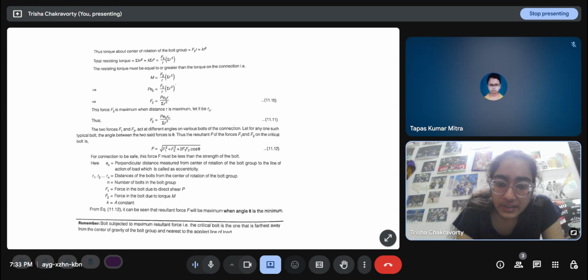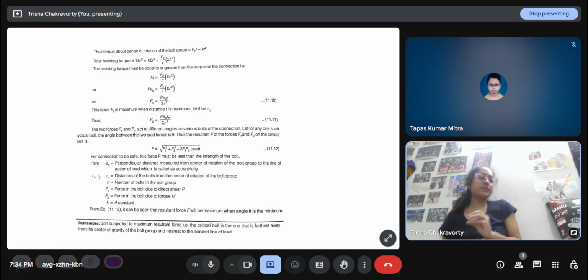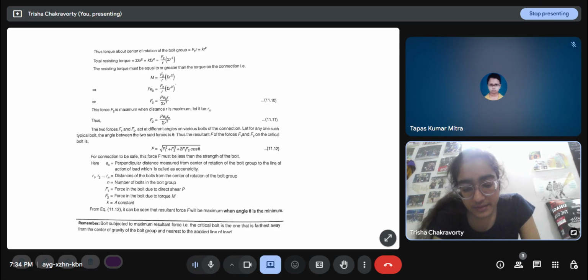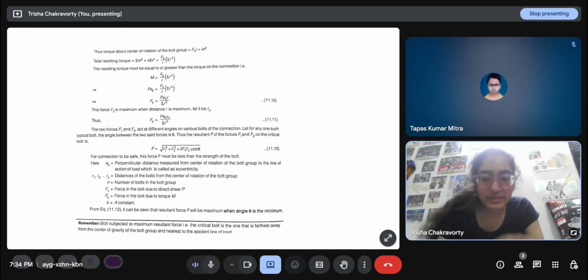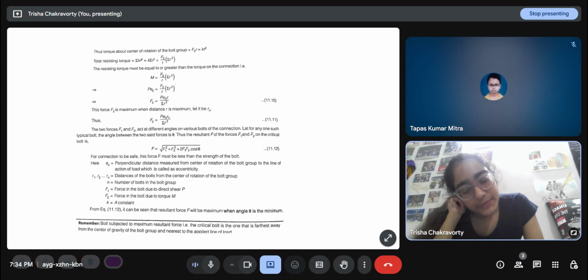So the resultant force F of F1 and F2 on the critical bolt, the critical bolt meaning the one whose radial distance is the highest, is F equals square root of F1 square plus F2 square plus 2 F1 F2 cos theta, which is the resultant of vectors. For the connection to be safe, this force must be less than the strength of the bolt. The strength of the bolt we have already studied in the last class.